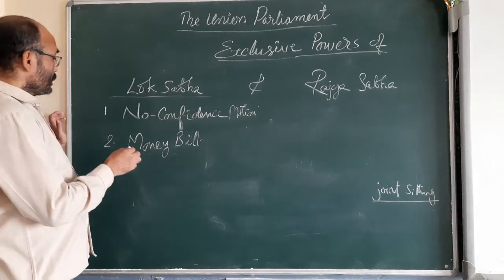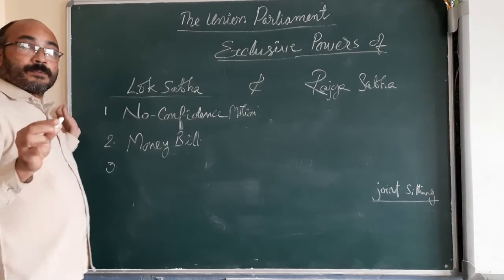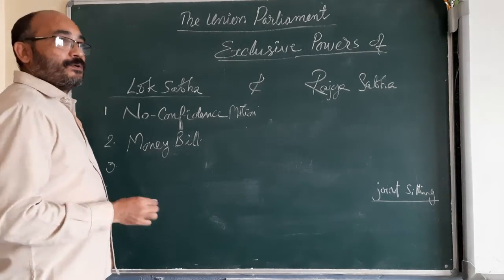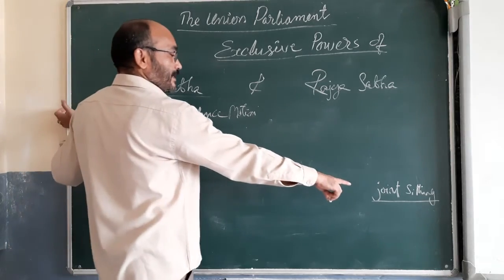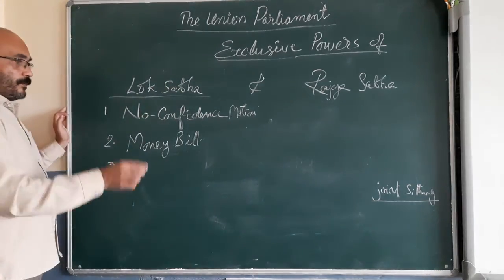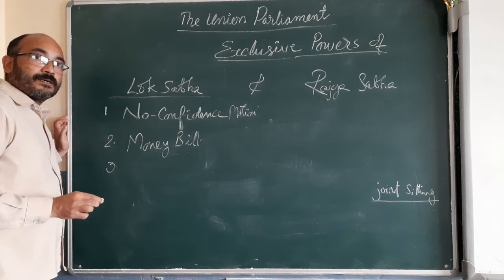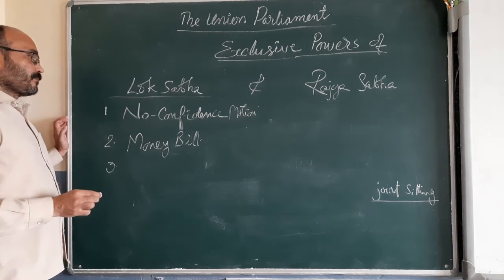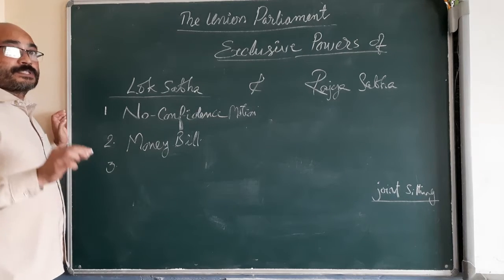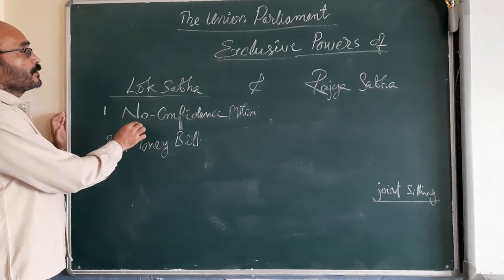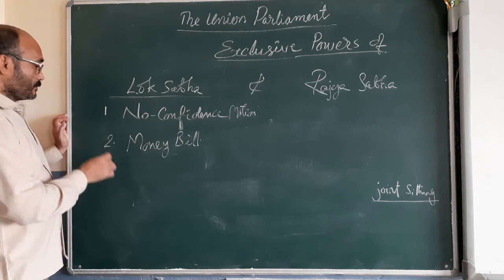So since the numerical strength of Lok Sabha is more than double that of Rajya Sabha, when there is a joint sitting, the will of Lok Sabha will prevail. That means there are more chances that the opinion of Lok Sabha will prevail.